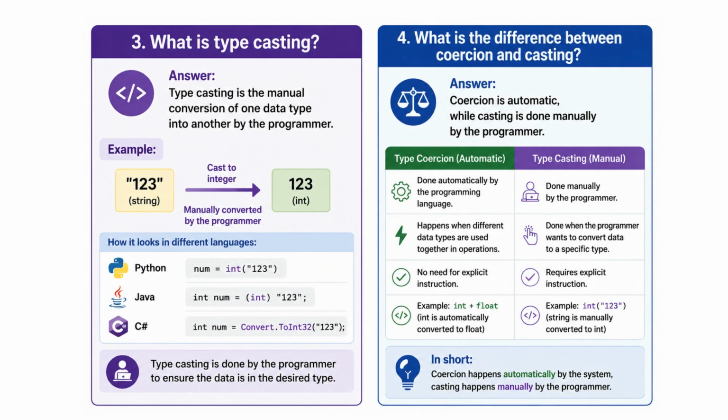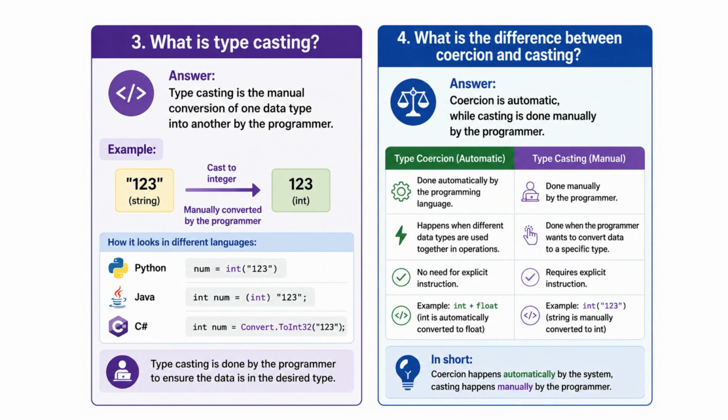Type casting is the manual conversion of one data type into another by the programmer. For example, the string "123" can be converted into the integer 123. In Python, we use int("123") to convert the value. Typecasting is useful when programmers need data in a specific format.